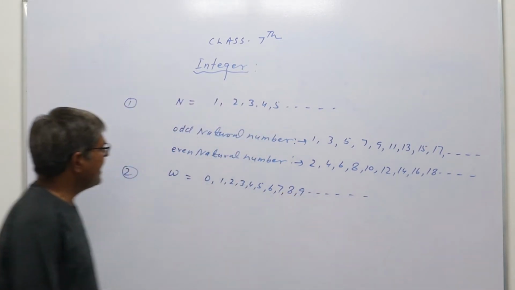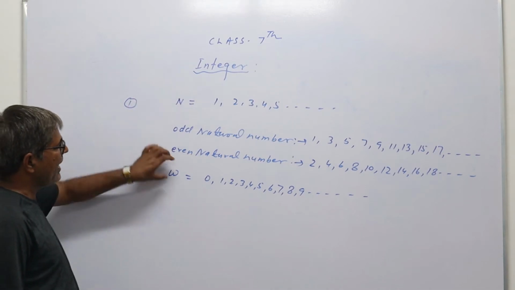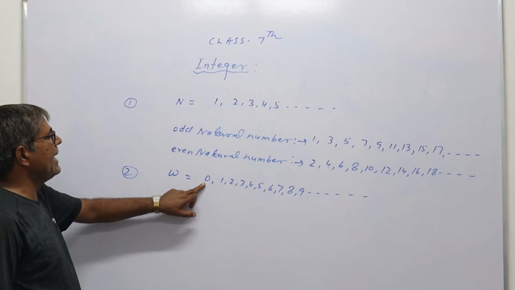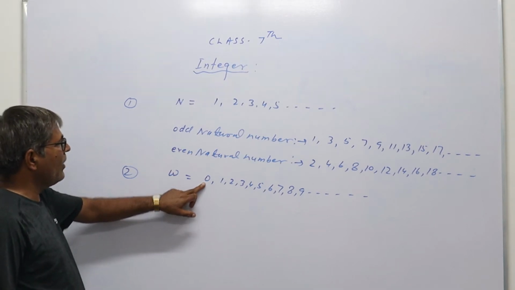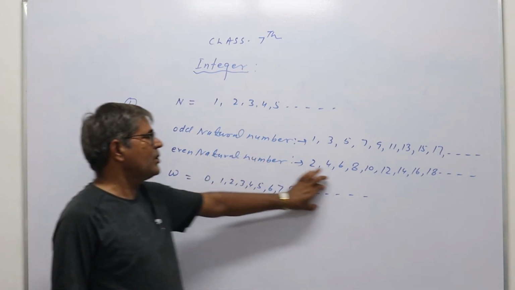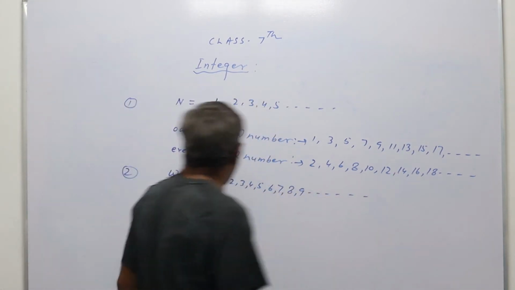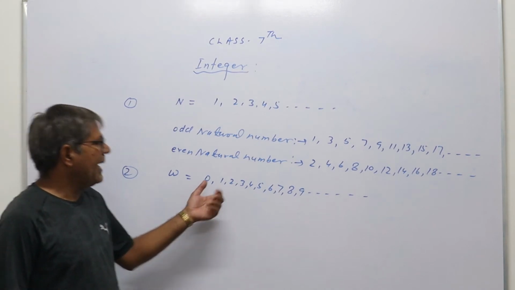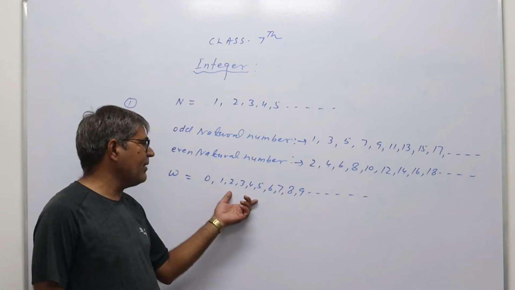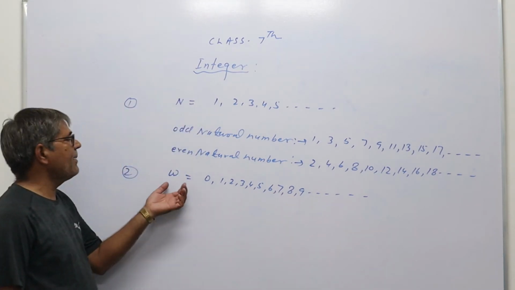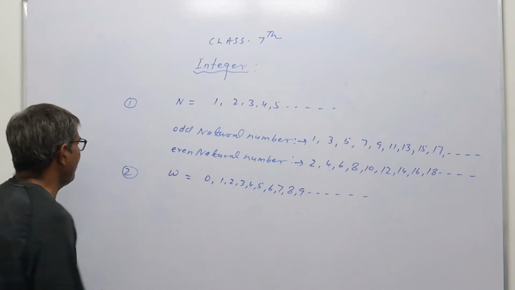So what is the basic difference between natural numbers and whole numbers? If 0 is additionally included to the natural numbers, then this group, that is 0, 1, 2, 3 and so on, means those numbers which start from 0 and the complete positive numbers 1, 2, 3, 4, 5, 6, 7 and so on, these numbers are known as whole numbers.